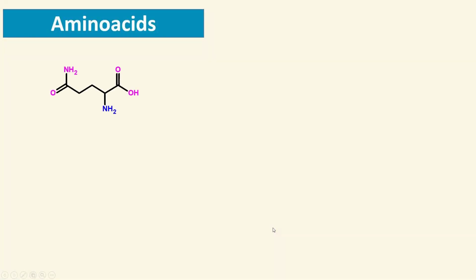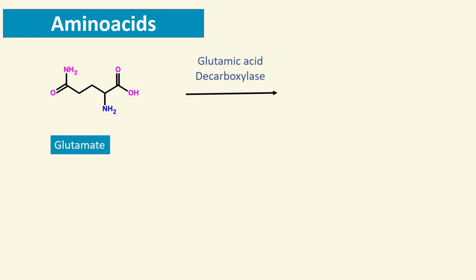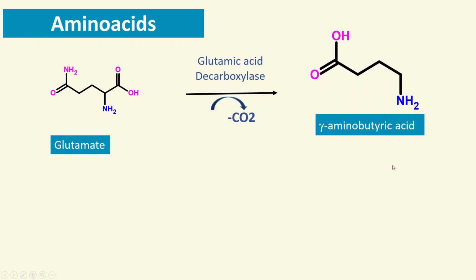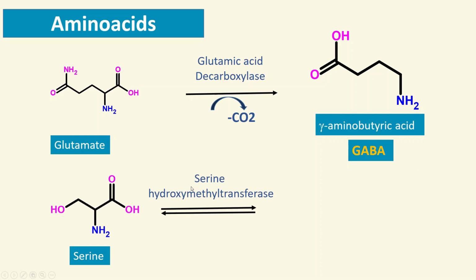In amino acid neurotransmitters, there are mainly three major neurotransmitters we're discussing. One is glutamate. Glutamate plays a very important role. Glutamate further undergoes decarboxylation to form another neurotransmitter known as gamma aminobutyric acid, in short GABA, which is the famous GABA. And then serine, another amino acid, produces glycine, another amino acid, by serine hydroxymethyltransferase.